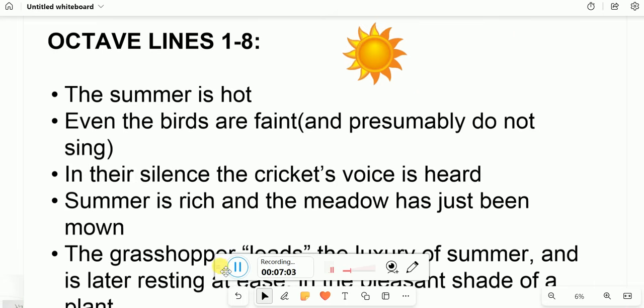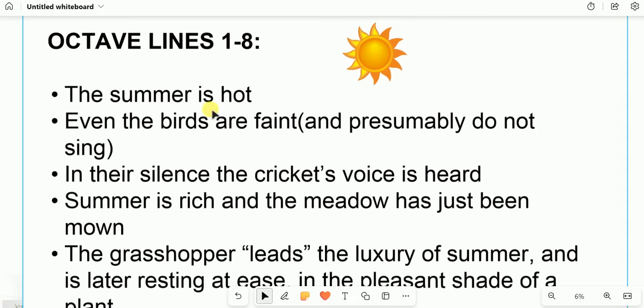And then the general idea of the first lines, the lines that are in the octave. The season there is summer, that is very hot, and remember from the title we said On the Grasshopper and Cricket, but in the octave we are going to introduce another animal, which are the birds. The birds are faint. It means that they are tired because of the scorching sun, and do not sing. They're not chirping anymore because of the scorching sun, and then they are tired. However, in their silence, the cricket voice is heard.